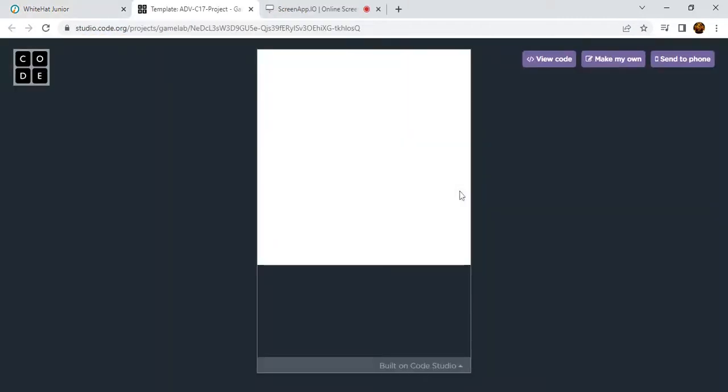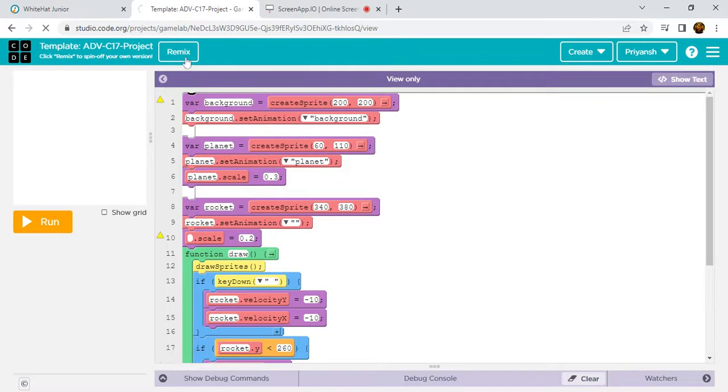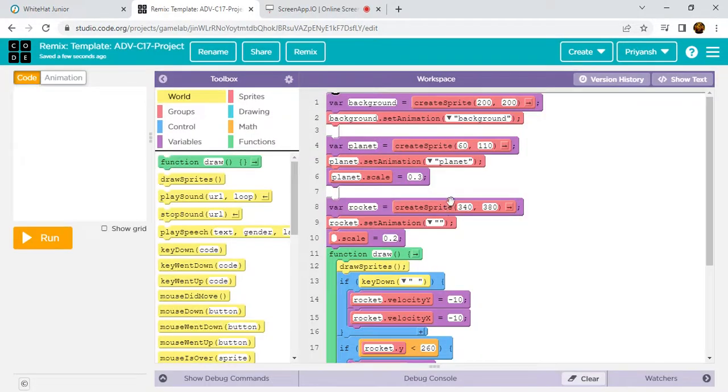Click on the start project button. Next, click on view code. Click on remix. So here we have to fill in the incomplete codes. Okay, so this is an easy project, not that hard.